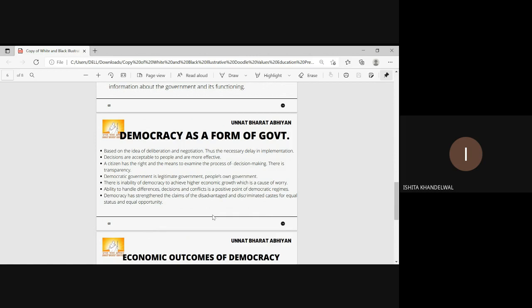There is obviously transparency during the process of decision making because the citizen has the rights and the means to know what is happening in the government at a particular point of time. Democratic government is legitimate government and the people's own government. As Abraham Lincoln has said, democracy is by the people, for the people, and of the people.